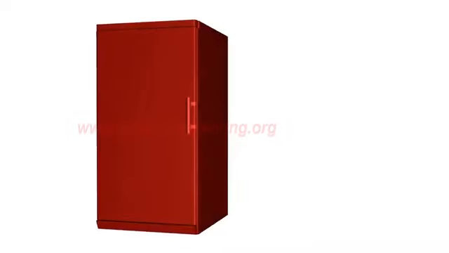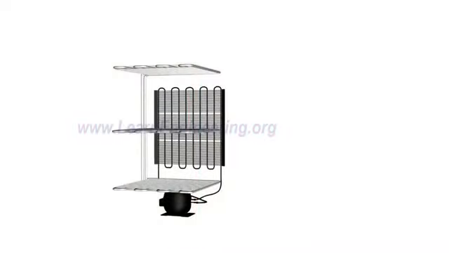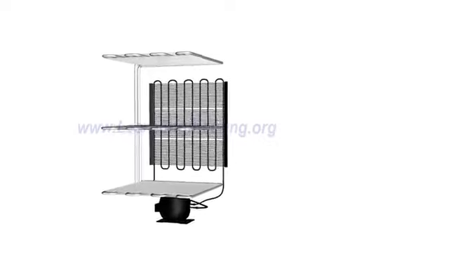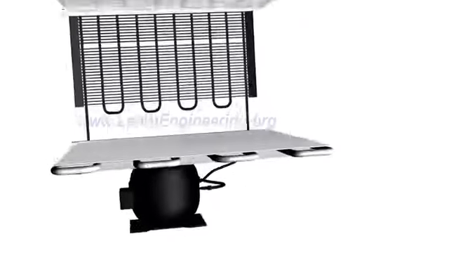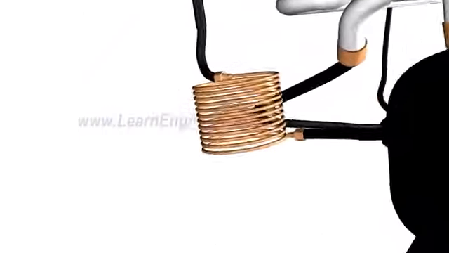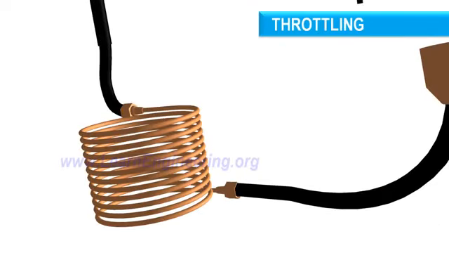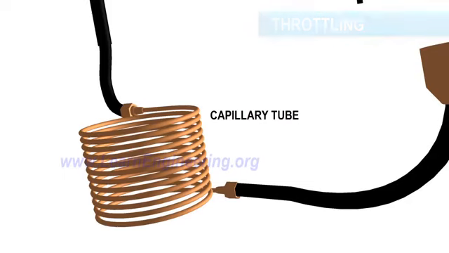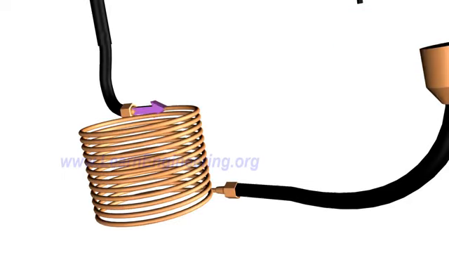This is what inside a refrigerator. At the heart of the system is a simple device called throttling device. Cold liquid is produced with help of this phenomenon. In this case, throttling device is a capillary tube. For effective throttling, at inlet, refrigerant should be high-pressure liquid.